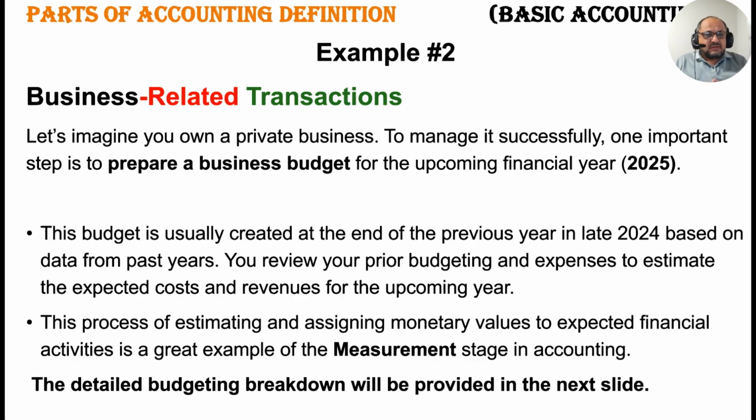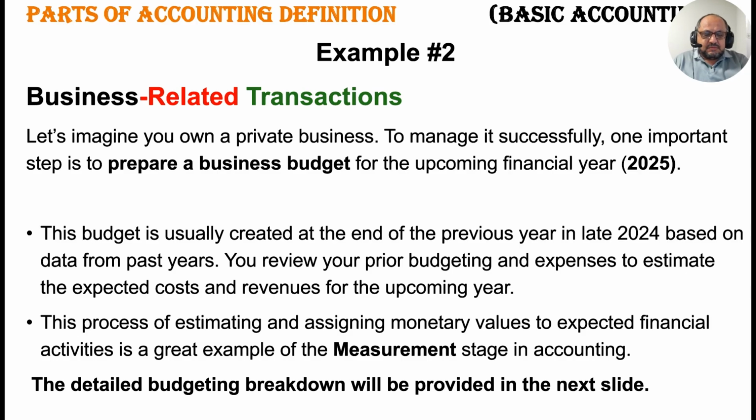In exchange of that, they received some money. On the basis of those activities done in the previous 2024, 2023, they are going to make a new budget for the next year, in case they want to increase their business, they increase the capital in their business, and on the basis of that increase in capital, they prepare a new budget.